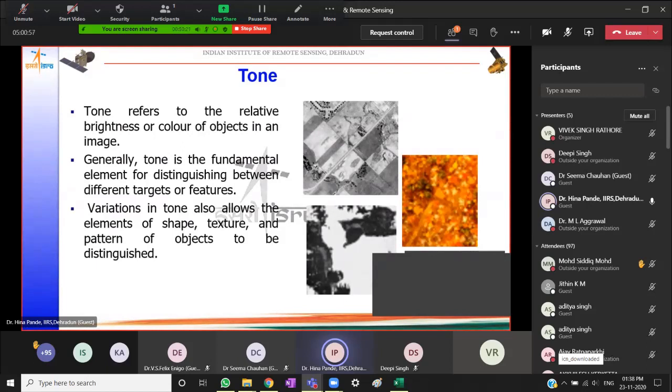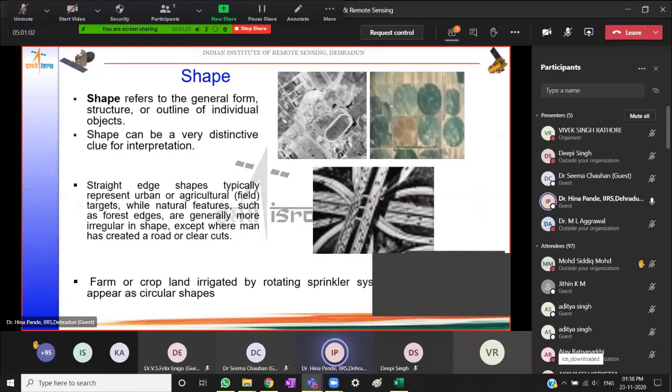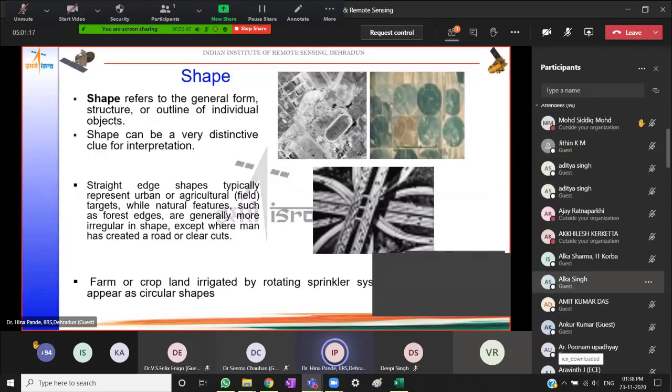So tone is the fundamental element for distinguishing between targets or features. Then shape refers to the general form or structure or outline of individual objects. Sometimes shapes can be a very distinctive clue for interpretation.